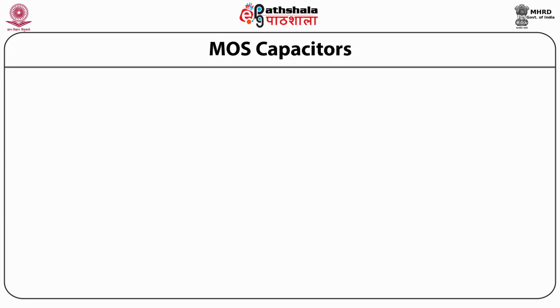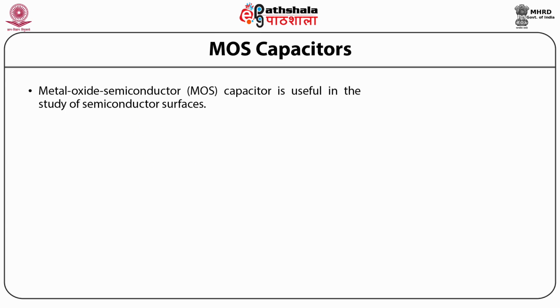So students, the metal oxide semiconductor, that is the MOS capacitor, is useful in the study of semiconductor surfaces. It is the most important device for VLSI MOSFET.